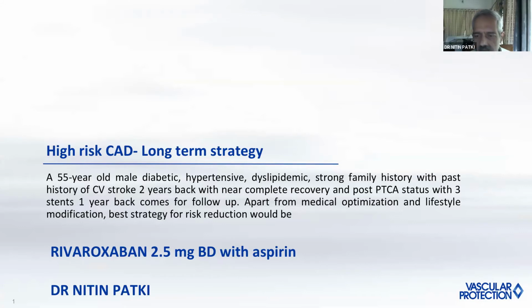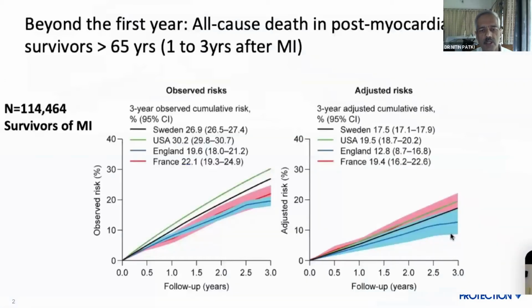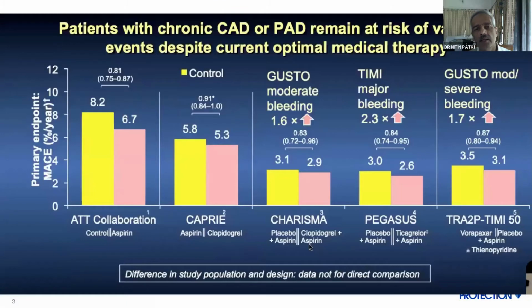And as it should have happened on the timeline, probably nature took it the other way around, so that the events came as they happened in history: clopidogrel first, then ticagrelor, and now rivaroxaban. So anyway, we have discussed what our strategy would be. We know that beyond 1 year we need protection. It has been amply discussed by my previous two speakers.